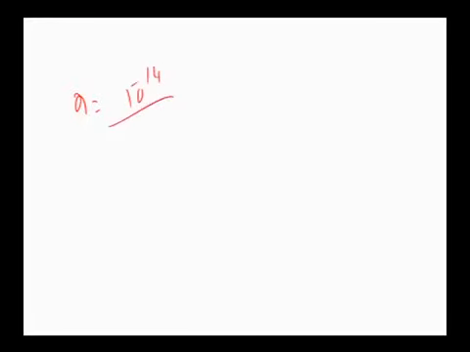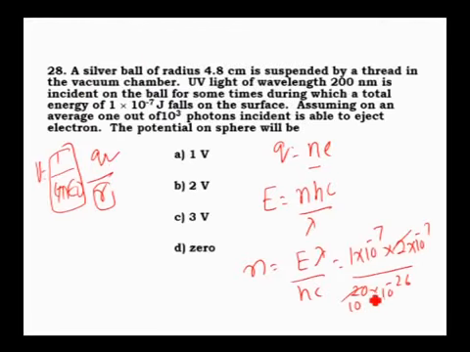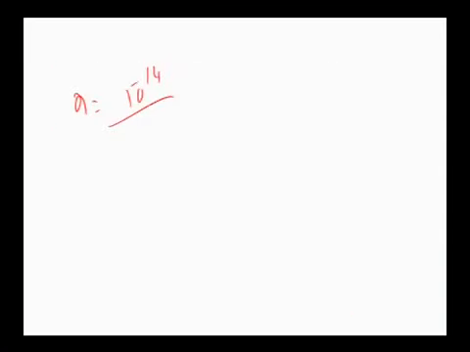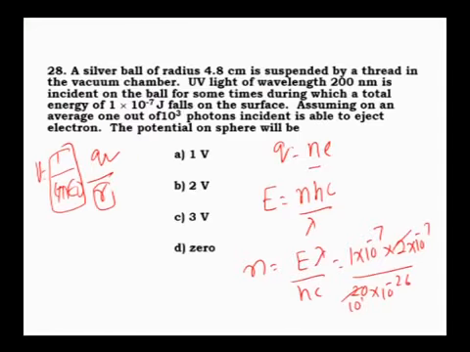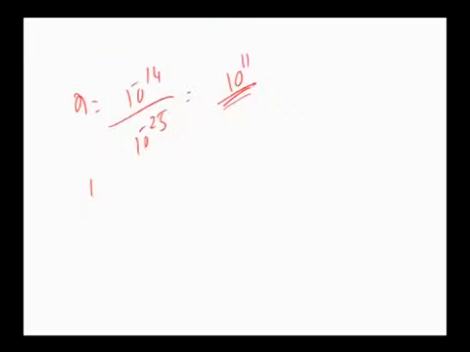Okay, divided by the denominator. Again taking 10 to the power of 1, it is 10 to the power of minus 25, divided by 10 to the power of minus 25, so it is 10 to the power of 11. Therefore the total number of photons incident on the surface will be 10 power 11. A condition is given: out of 10 power 3 photons incident, one is able to eject one electron. So the total number of electrons emitted will be 10 to the power of 11 divided by 10 to the power of 3, that is equal to 10 power 8. This is the total number of electrons.